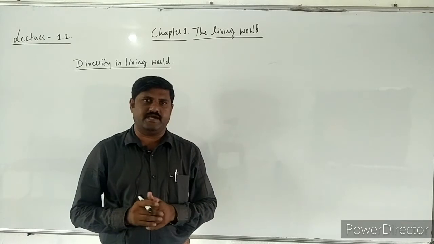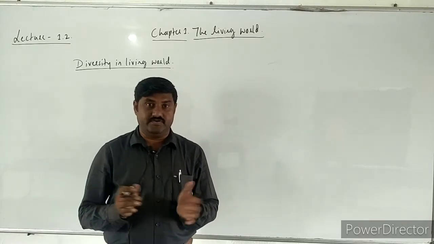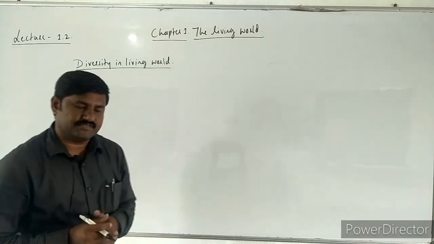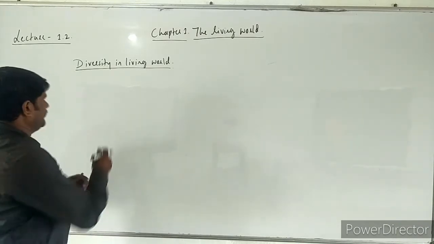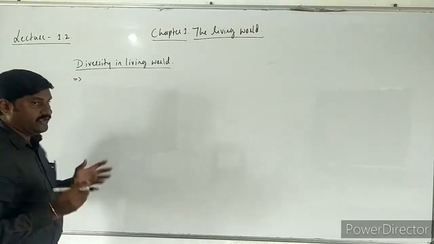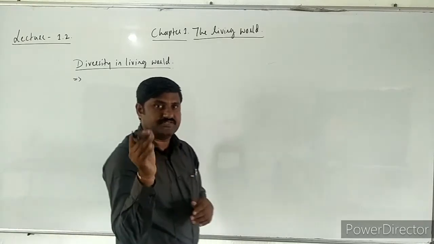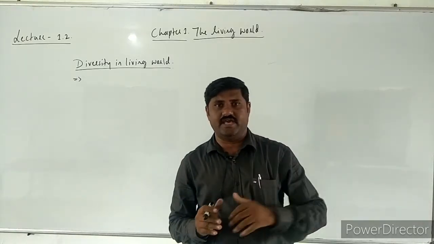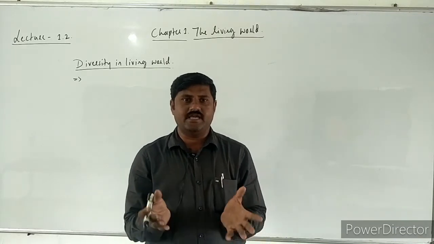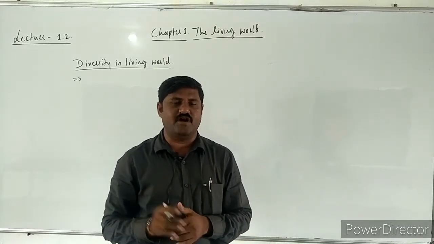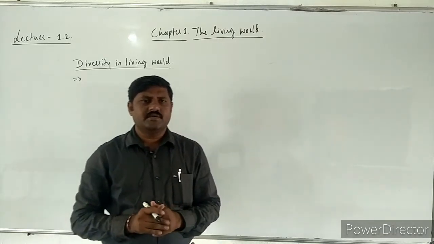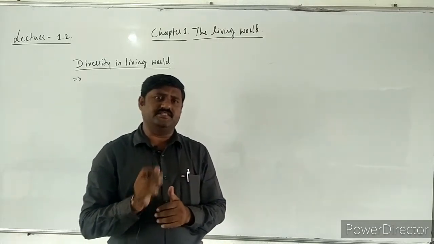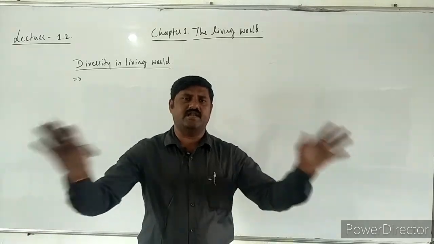In the last class I had mentioned what is living world, right? All these things we have discussed, but once again we will see the same things, right? Diversity, biodiversity, as I had mentioned in the last class. What is biodiversity? It is variety and variability of life forms on this earth called biodiversity. Means plenty number of varieties of living organisms are there around us.